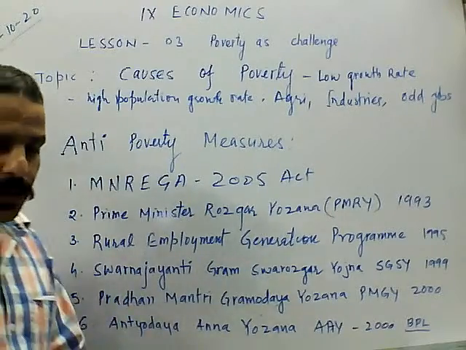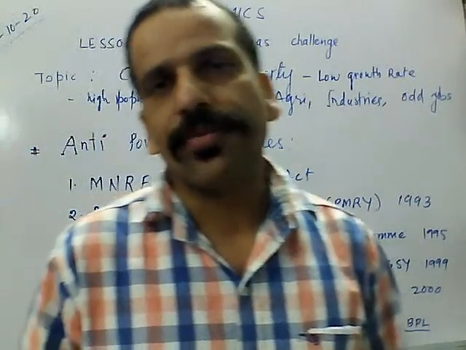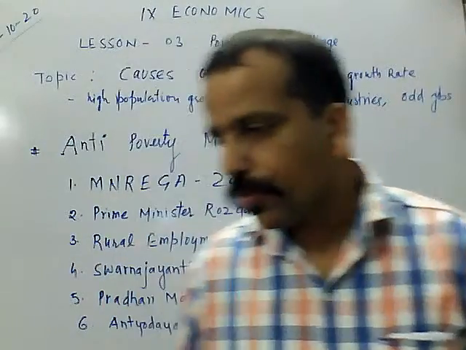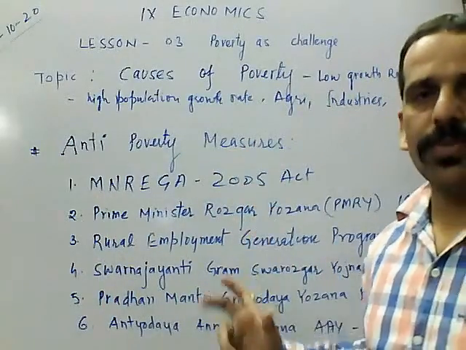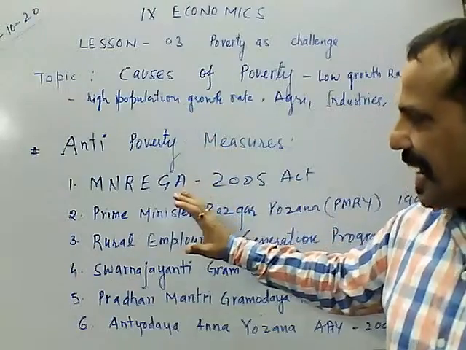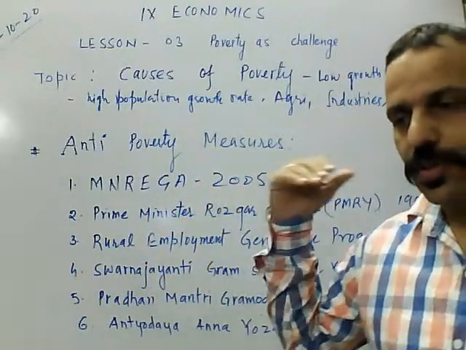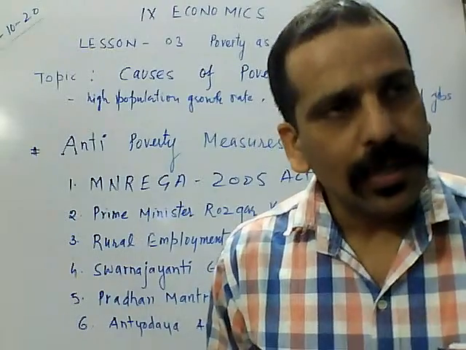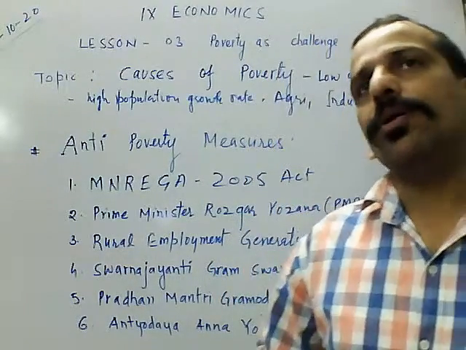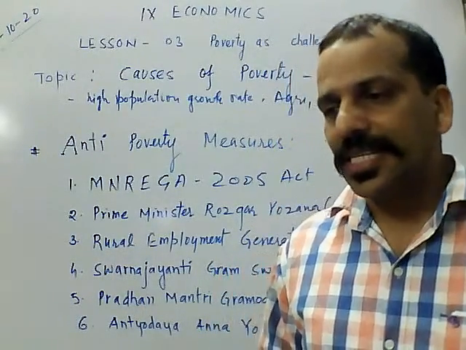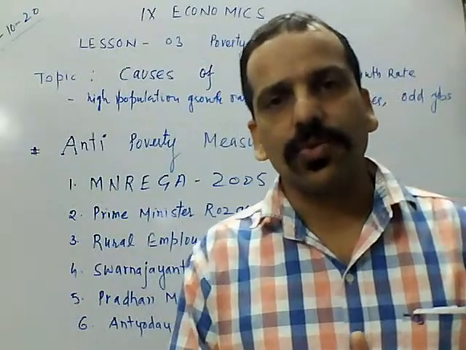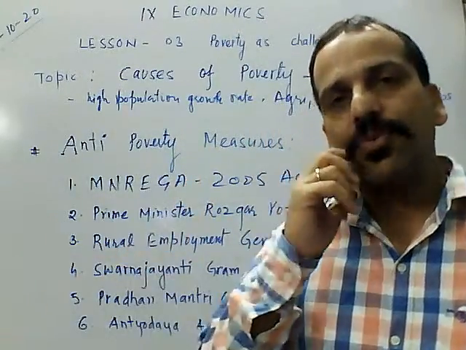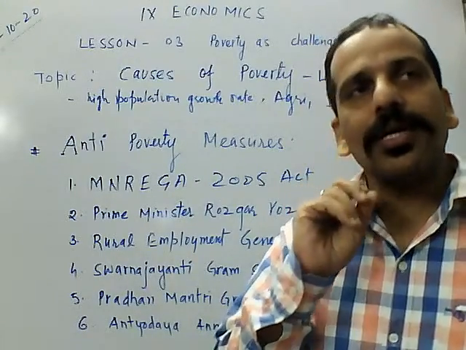So see, there are always some shortcomings with it. When we talk about any scheme, any policy, any program, there are always some shortcomings. No doubt the government started these programs and policies with the right intention. But as you know, we have only a 72 or 73% literacy rate right now according to the census 2011, but it was not like this earlier. The literacy rate was low and many were illiterate.